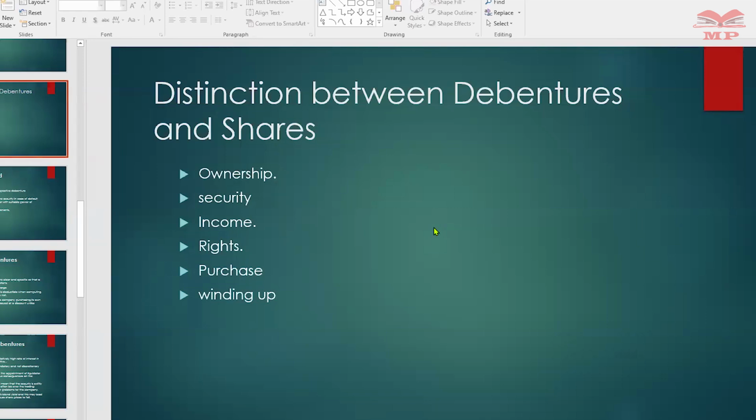So in case of winding up, same as with income, debenture holders rank first. You as a shareholder, you can only obtain any benefit once all the creditors have been paid up. And again, the different classes of shareholders that are ranked. So in the case of a winding up, again, debenture holders are better placed than you, the shareholders.